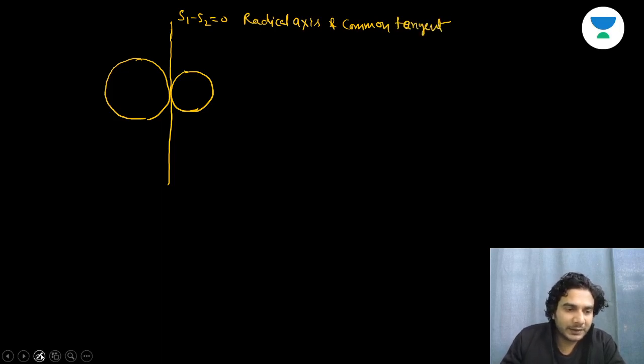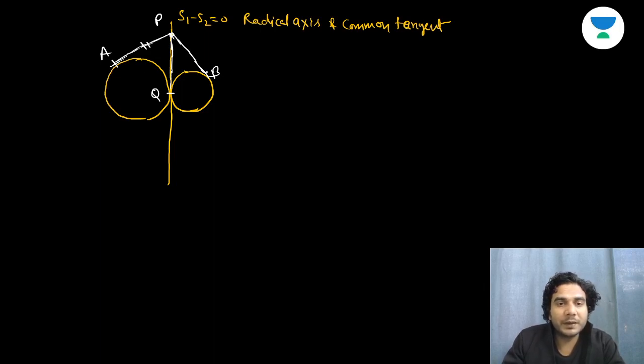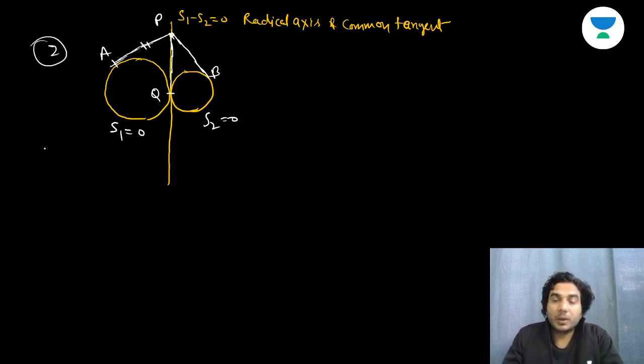You can easily see geometrically also in this case that take any point on this line, and draw this tangent, another tangent. You can draw two tangents, so you can see PA is equal to PQ, right? And also draw a tangent from this. This is PB. So length of tangents are equal. So PA is equal to PQ for this circle, and PB is equal to PQ for this S2 circle, right? So that means PA is equal to PQ is equal to PB. It is quite visible, right? Okay. So common tangent is radical axis.